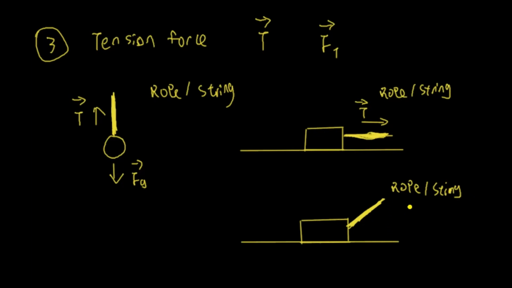Like this, right? And of course the tension is going this way. But we have to account for the angle of inclination. It's just not flat. It's pulling this way, but still there's a tension force here. Okay, next.